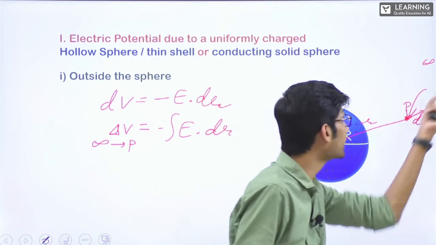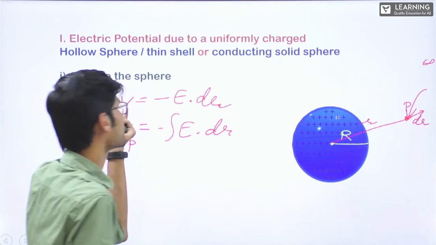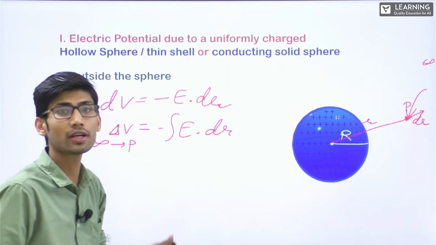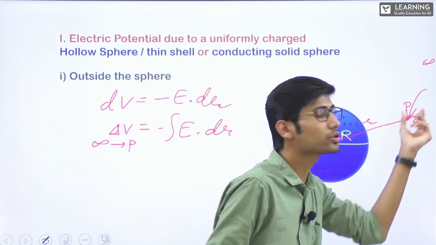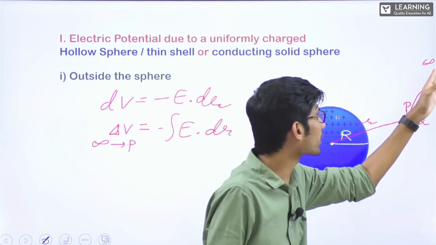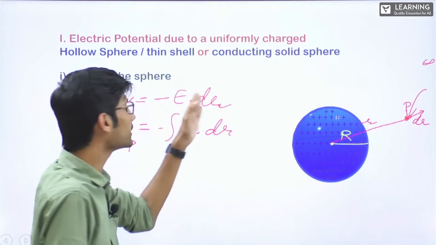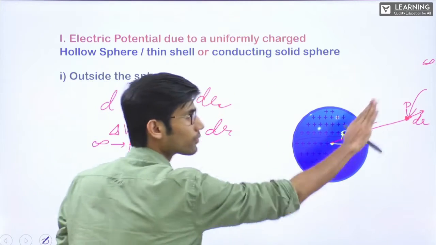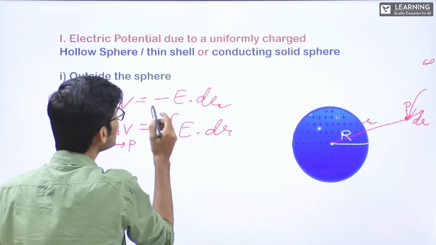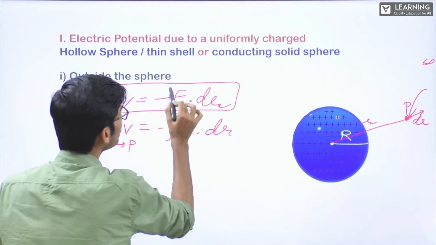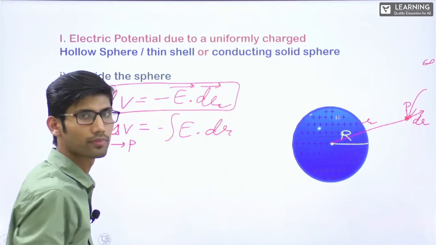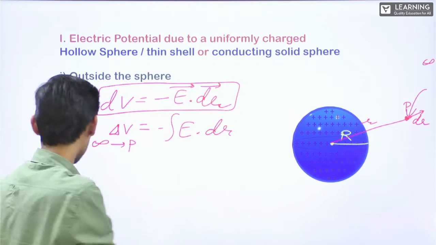Now for this dr, I have written this dV, the change in potential in taking the charge from this point to this point, right? Now since we are coming from infinity to P, it is minus E dot dr, right? Minus E dot dr is the formula. Now this is the vector sum. Both are vectors, sorry. All right.